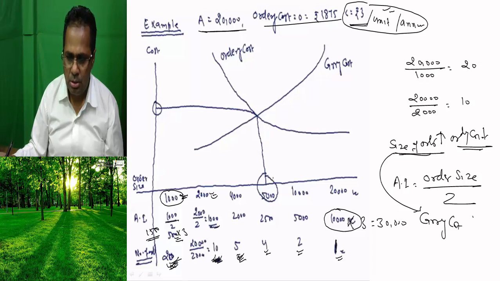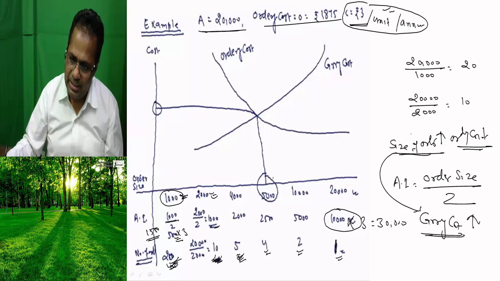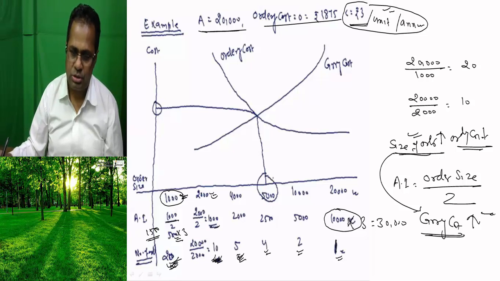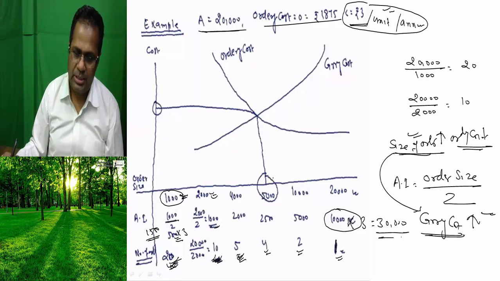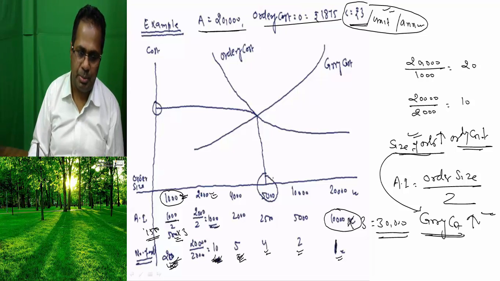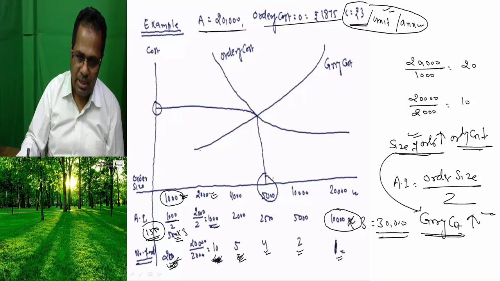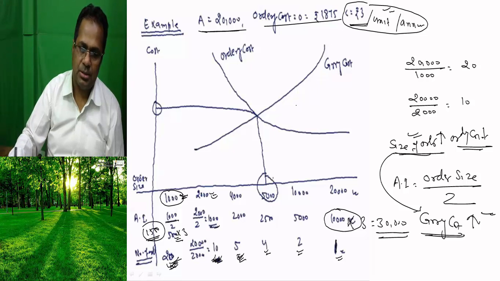It means if you increase the order size, carrying cost increases. Here we see 30,000 carrying cost will be incurred, here 1500 carrying cost is incurred. That's why the carrying cost graph will go upward like this.